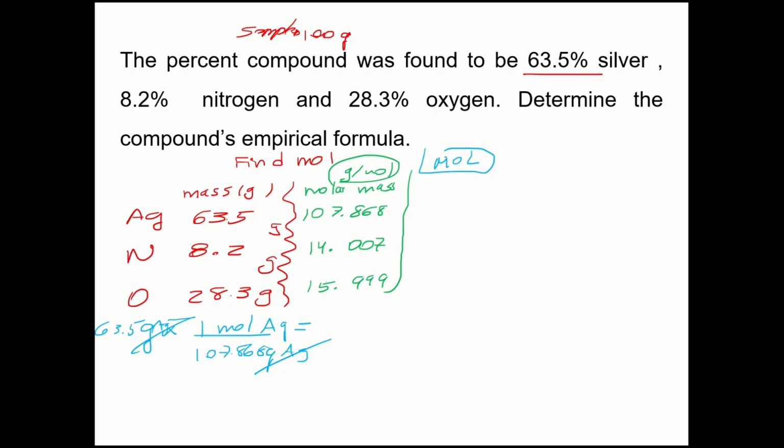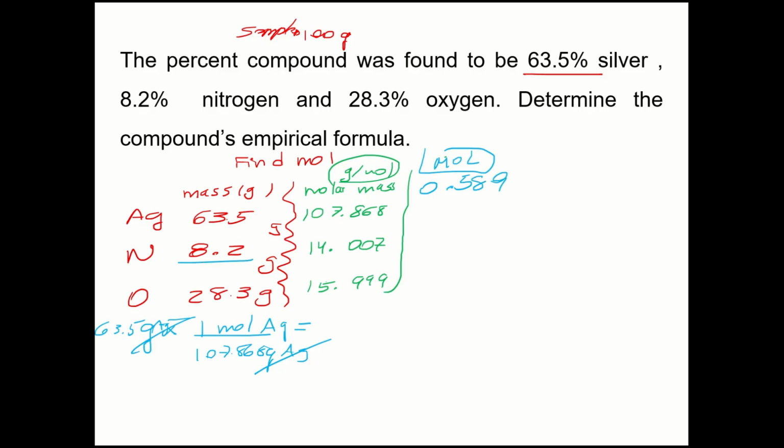So I'm going to use my calculator over here. You can do the same on the other side. So if you calculate, it will be 63.5 divided by 107.868. So I have 0.589.